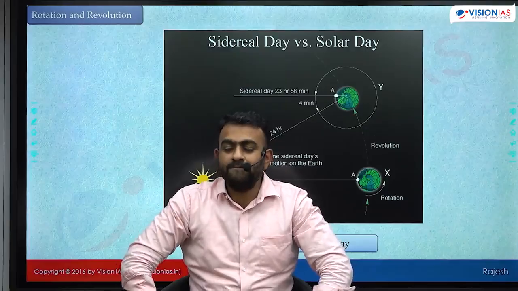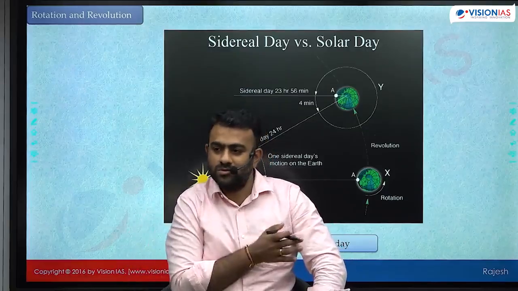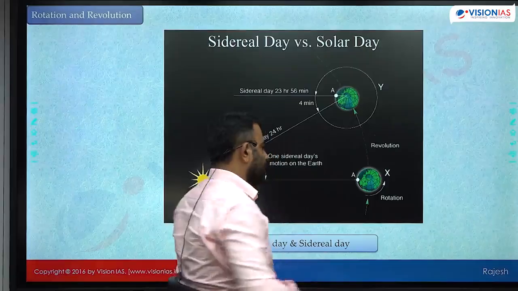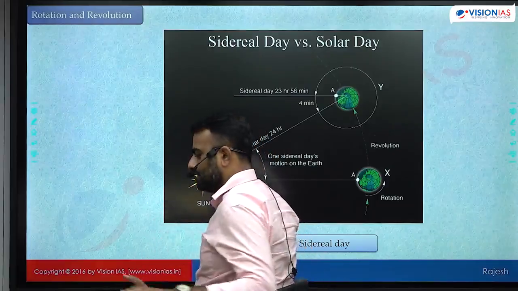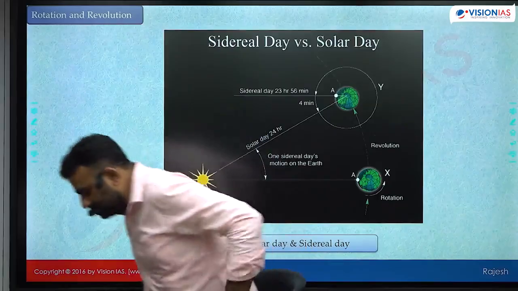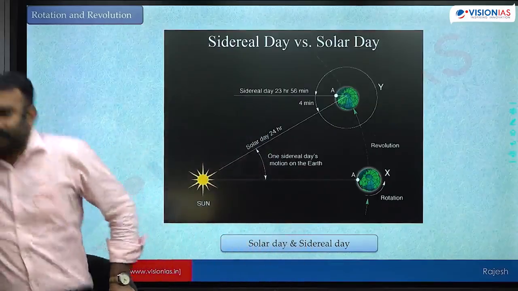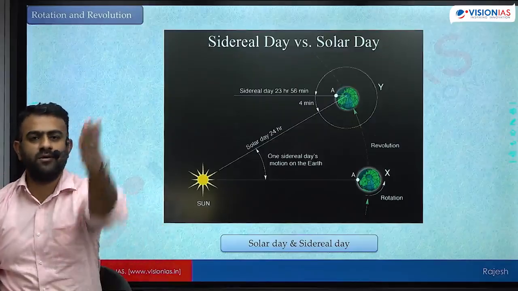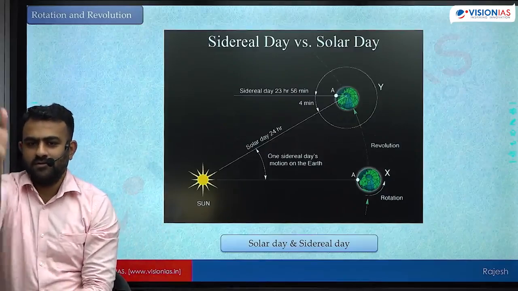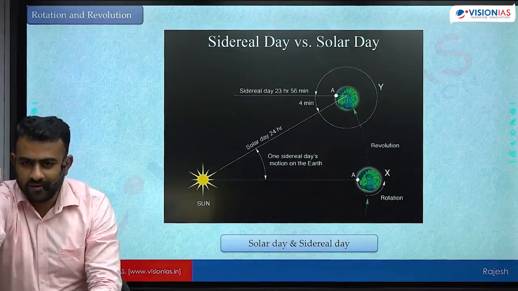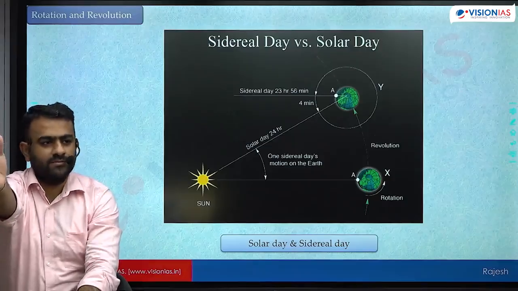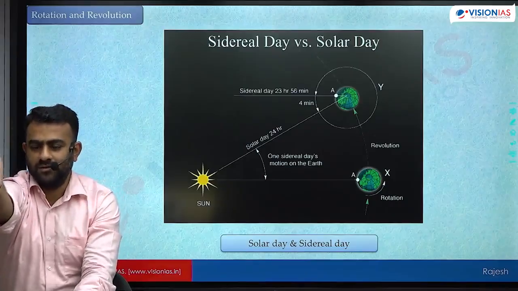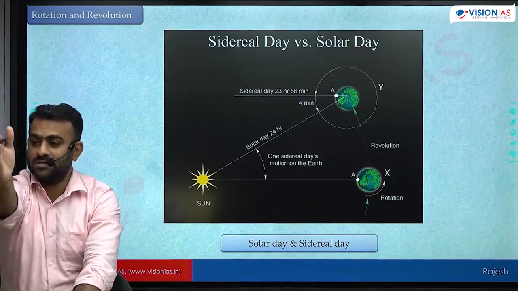Why? Because Earth is not just rotating, it is also revolving around the sun. By the time Earth completes 360 degrees, Earth's position would have changed from here to here. When I complete 360 degrees, I am oriented at this point, not towards the sun. यहाँ तक आने में कितना टाइम लगा? 23 hours 56 minutes. This is period of rotation. This is sidereal day.